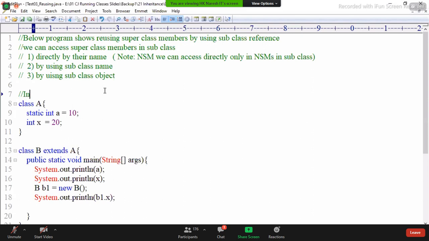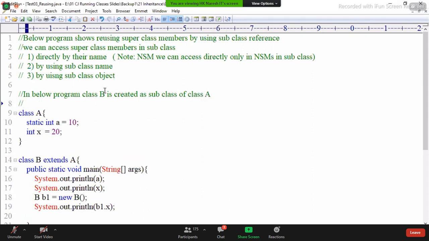In the below program, class B is created as a subclass of class A, so all class A members are inherited to class B.